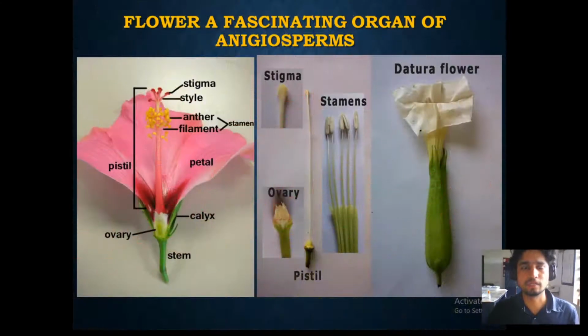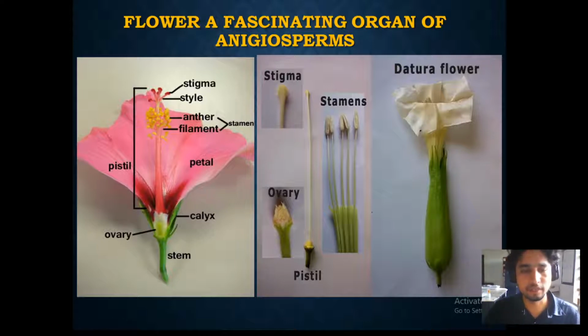Starting with the flower, we are going to see how it is structured. Here there is a hibiscus flower, and in this hibiscus flower you can see there is a stem, and usually this flower is a modified shoot. So the shoot part is modified to become the flower.